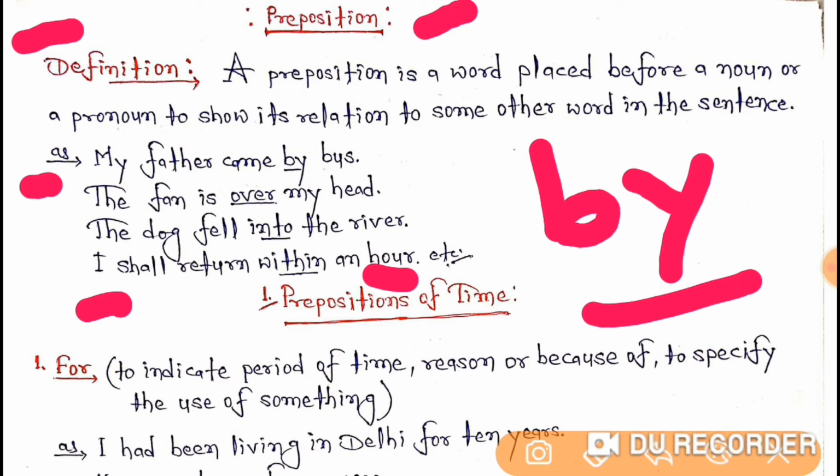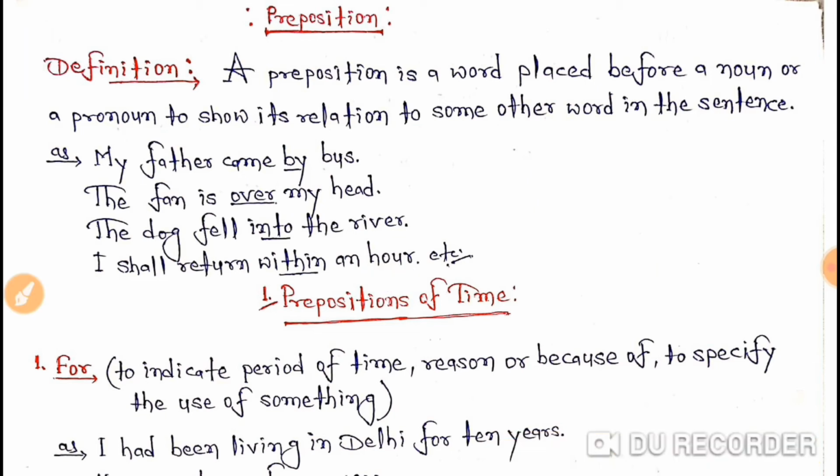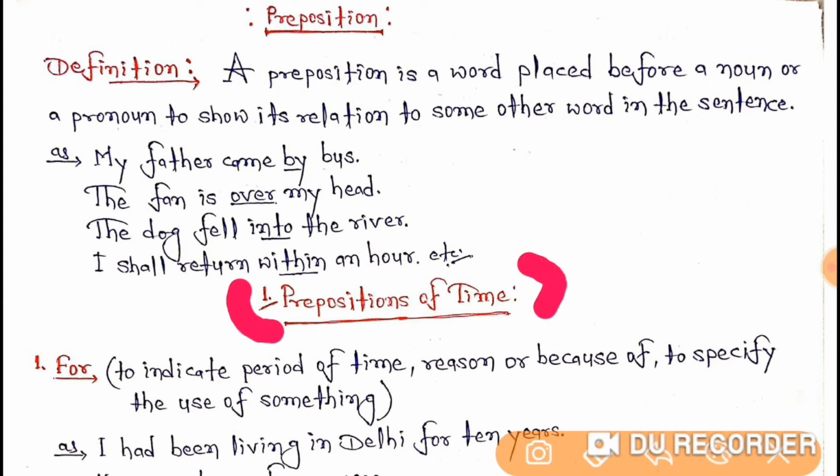So students, I hope you have got that a preposition is a word which is generally used before a noun and a pronoun and makes its relation with some other words in the sentence. So here let's understand the first, preposition of time. In preposition of time, the first one we have to study is for.